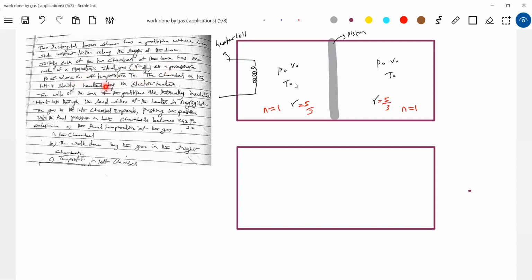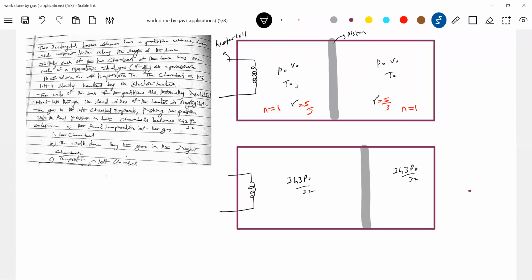The chamber on the left is slowly heated by an electric heater. This is a heater coil. The walls of the box and the partition are thermally insulated. The gas in the left chamber expands, pushing the partition until the final pressure in both the chambers becomes 243 P naught by 32. The partition is being pushed. The pressure in both chambers is 243 P naught by 32.